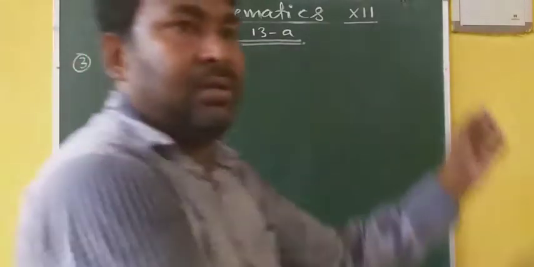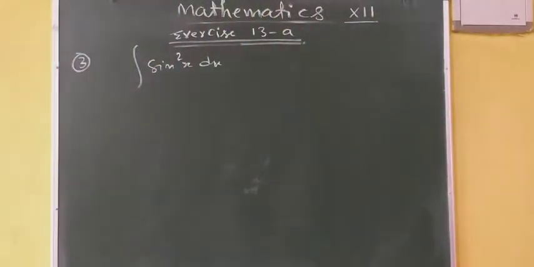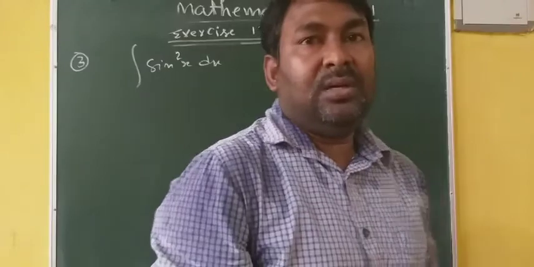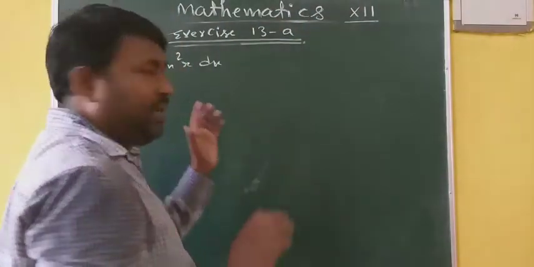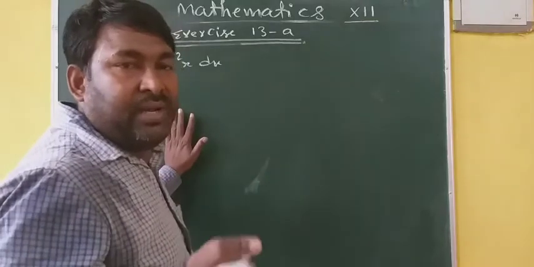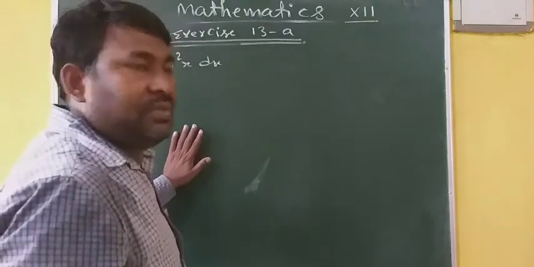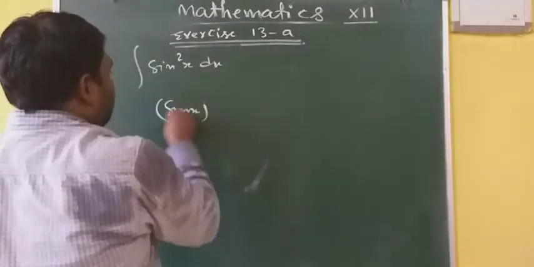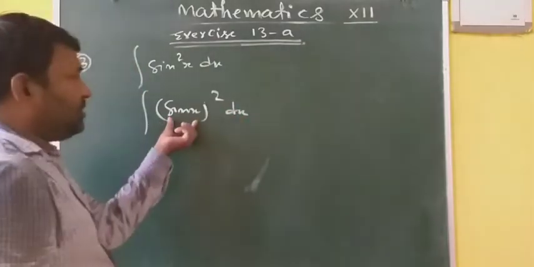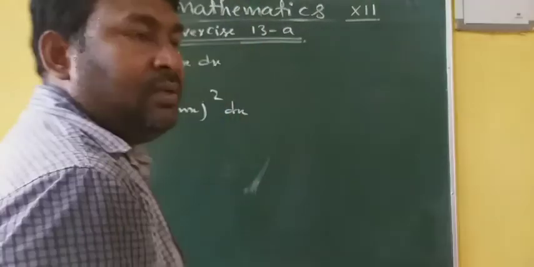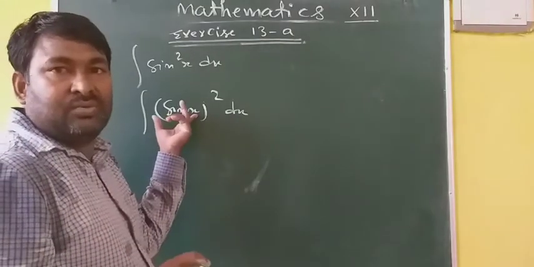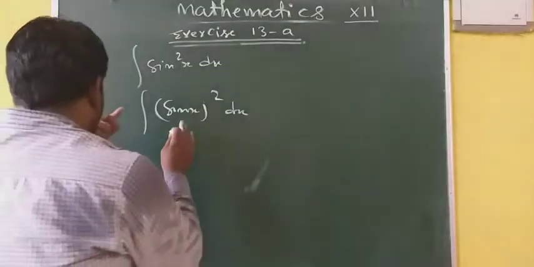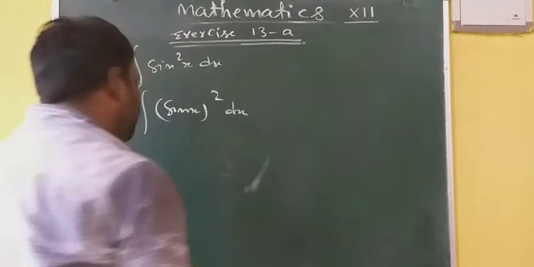As we have discussed earlier, if you have to integrate sin square x, cos square x, sin cube x, cos cube x, then you have to convert first of all these square and cubic functions into linear ones. For example, you cannot consider this sin x as x. Do you know why? Since its differentiation is not a constant quantity, that's why you cannot consider it as x. Now what have you to do? You have to convert this sin square x into a linear function.